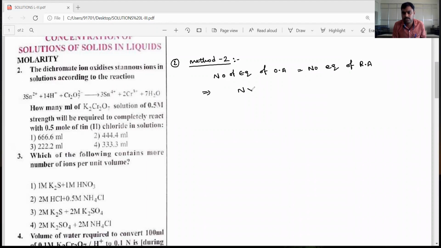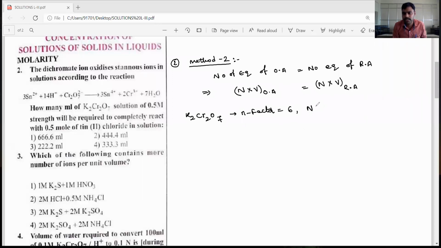Normality into volume of oxidizing agent is equal to normality into volume of reducing agent. Here molarities they gave, and you have to convert that molarity into normality. For example, K2Cr2O7 potassium dichromate, the n-factor is equal to 6.